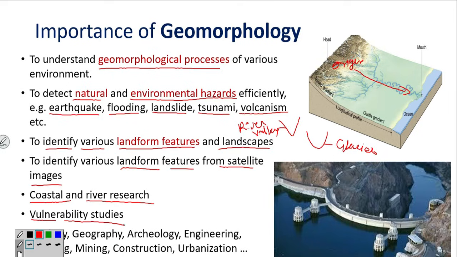Vulnerability studies. Vulnerability studies means what? You must have heard about earthquake zone areas. Earthquake zone areas means where the maximum earthquakes occur, or there is a possibility of earthquakes in a particular region. So how do they make it? Based on historical data. For example, in the Himalayan region maximum earthquakes occur, and that is the most vulnerable zone for earthquakes, we can say.